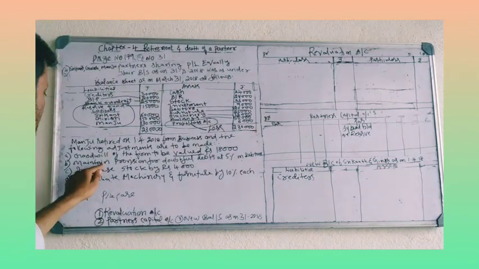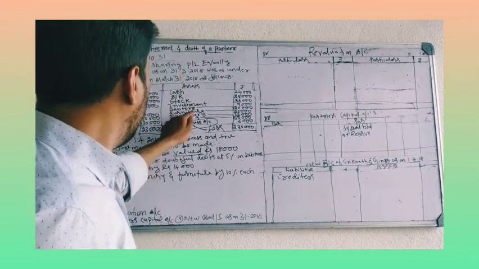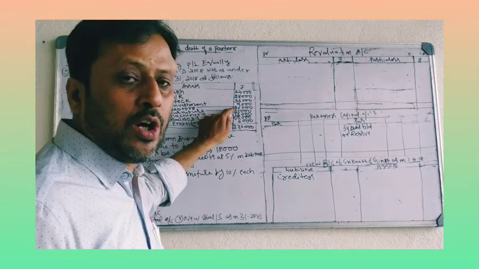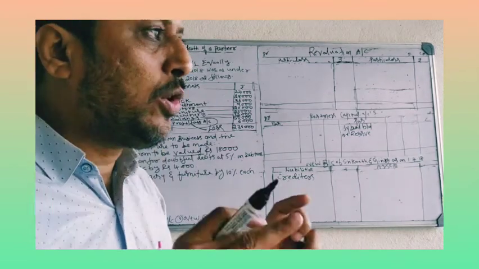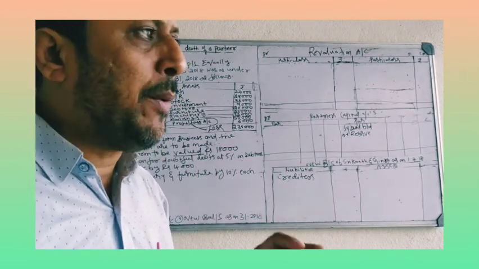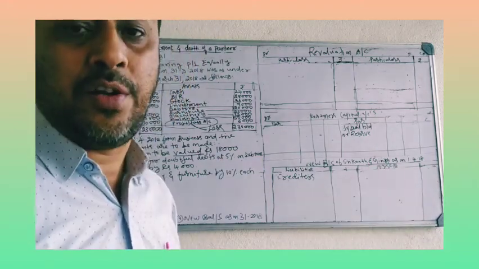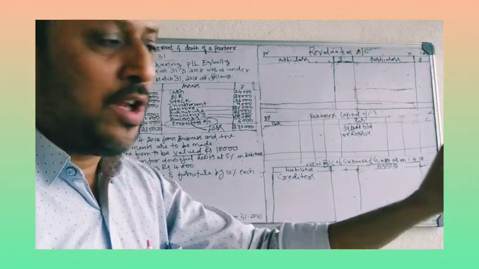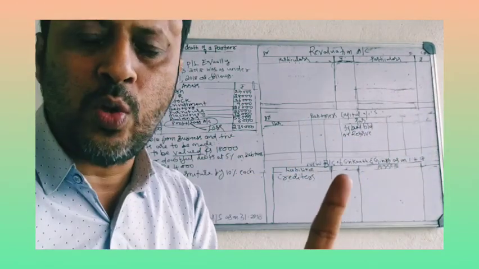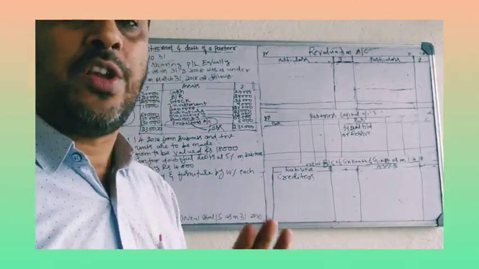Next adjustment, maintain provision for doubtful debts, 5% on debtors. There is money due from debtors, 20,000 rupees. Out of 20,000, 5% is doubtful debts. You may get or you may not get. You have to get money from debtors, 20,000 into 5%, 1,000 rupees. The recovery of 1,000 rupees is doubtful. So it is a loss.